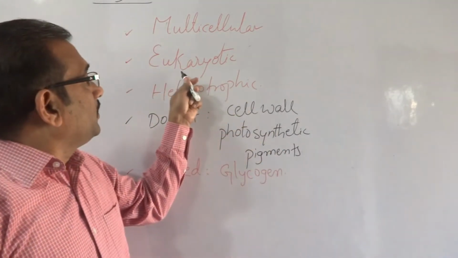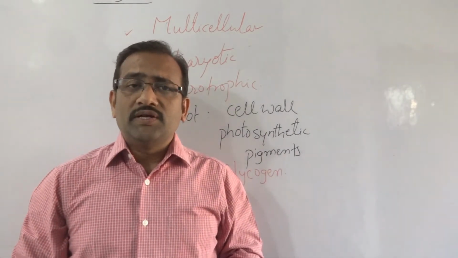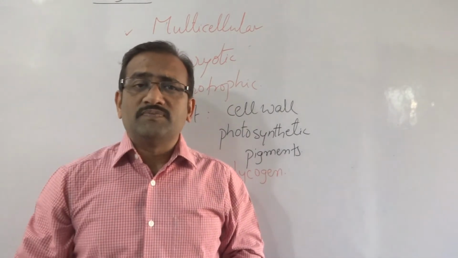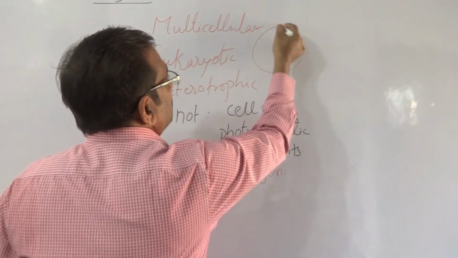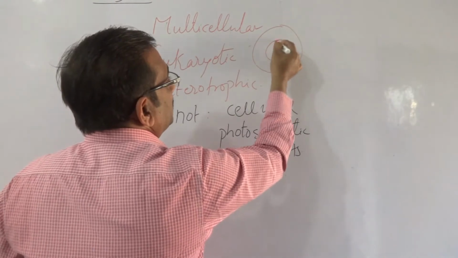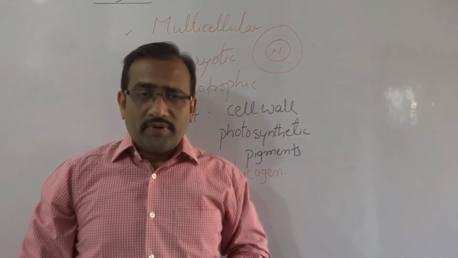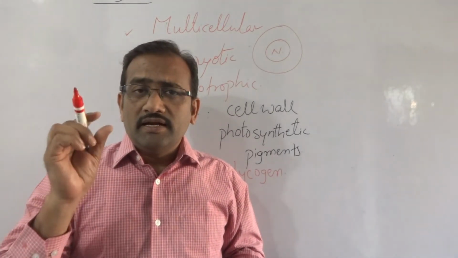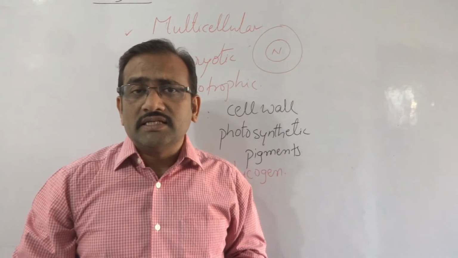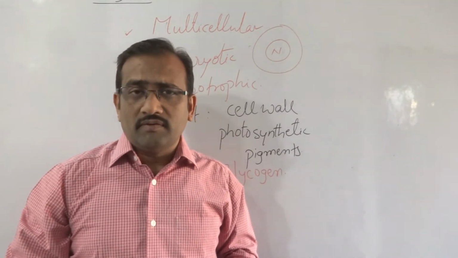Second one, eukaryotic. Eu means true, karyo means nucleus. A true nucleus is present in these animals. Means there is a cell and there is a definite nucleus with a definite nuclear membrane. Nuclear membrane is definitely present in these animals. That's why they are called eukaryotic.